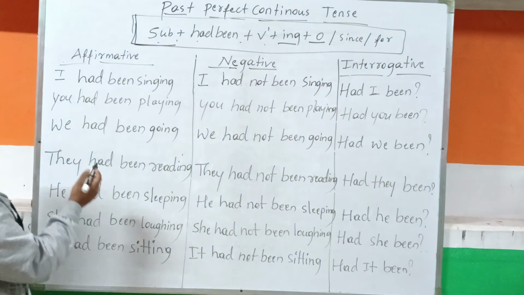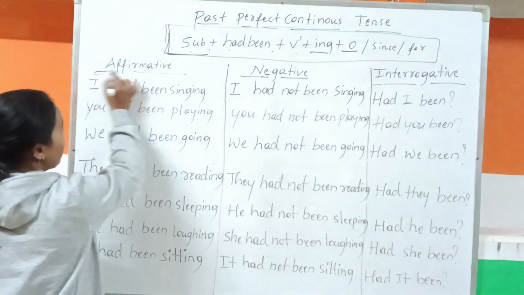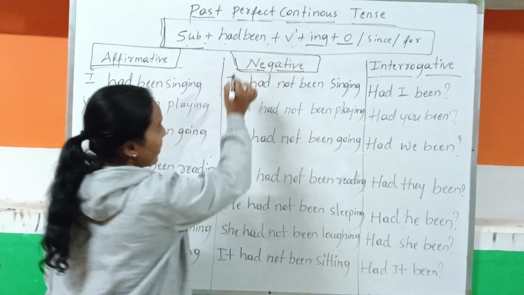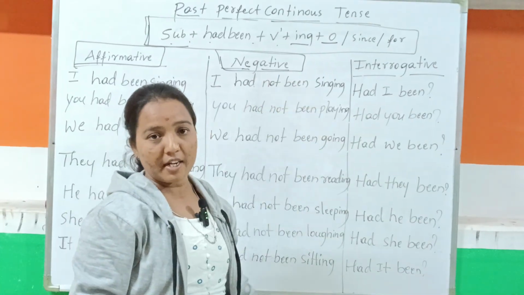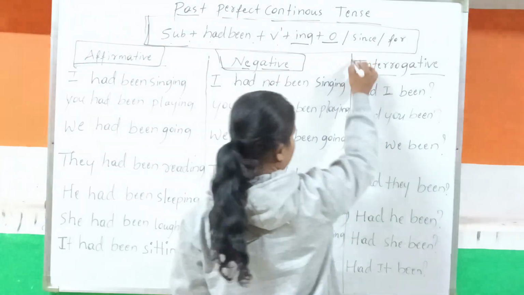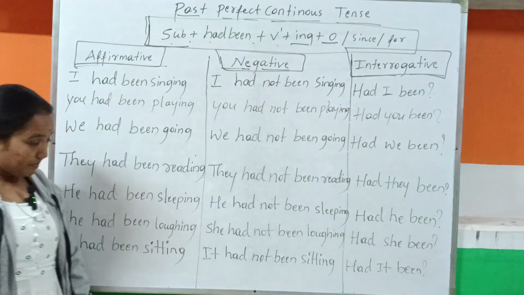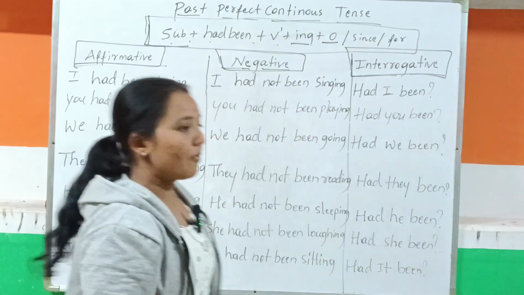So let us understand the first one. I have written affirmative sentences, negative sentences, and interrogative sentences in three parts, so we will understand it in a clear manner.